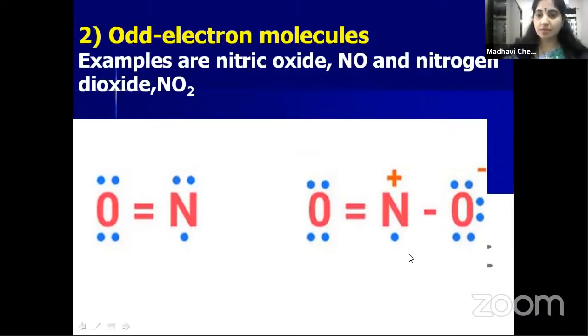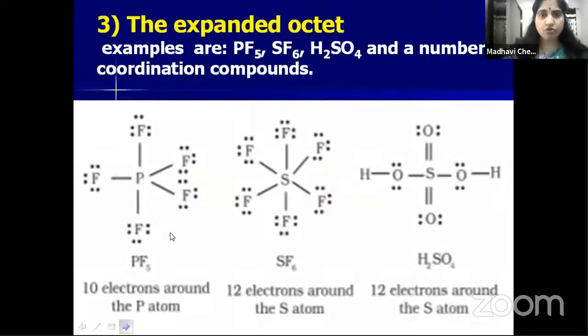The octet is not completed, so this is also not explained by the octet rule. Nitric oxide and nitrogen dioxide exist in nature and they are stable, but the octet rule couldn't explain the stability of these molecules, right? So this is the second drawback of the octet rule.